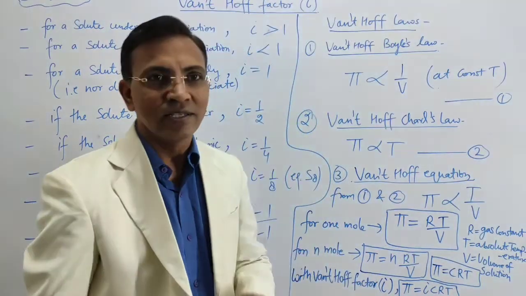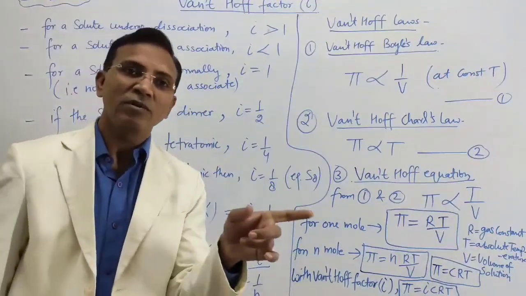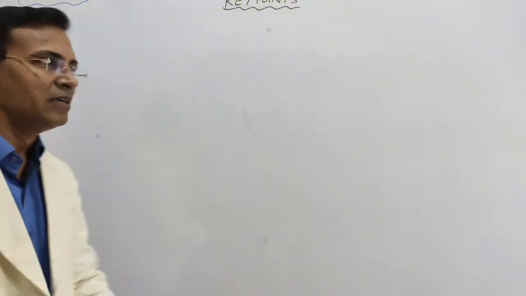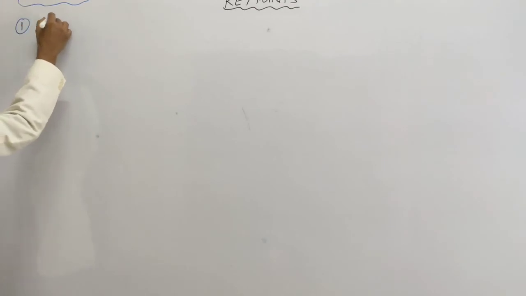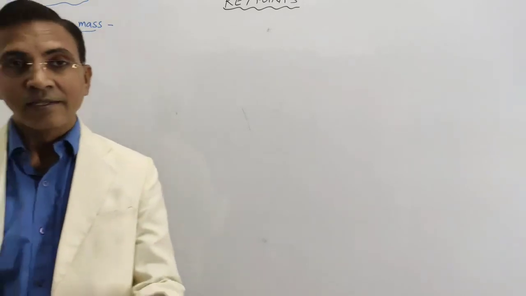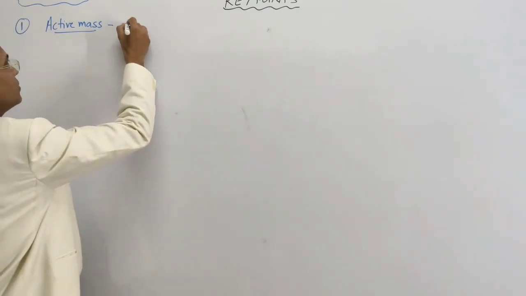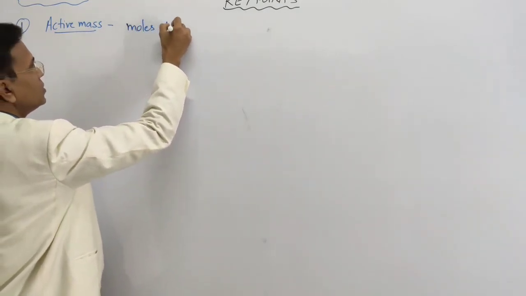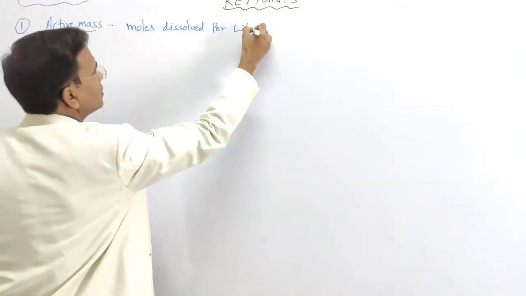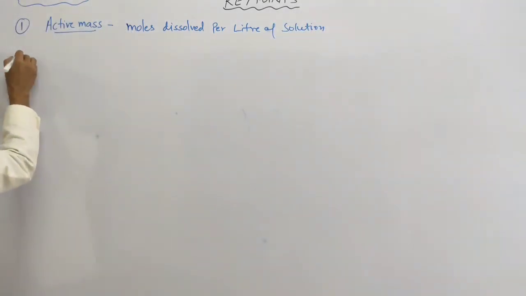So next, moving to some important points about the solution chapter. That means the key points about the solution chapter. The first is active mass. What is active mass? That is the moles dissolved per liter of solution, that is the molarity.